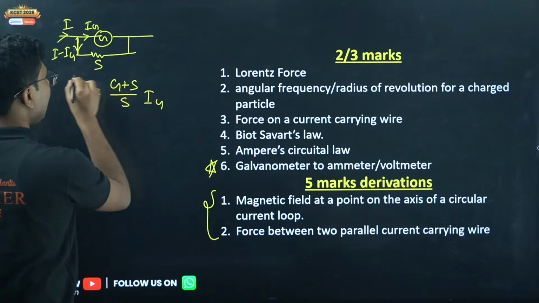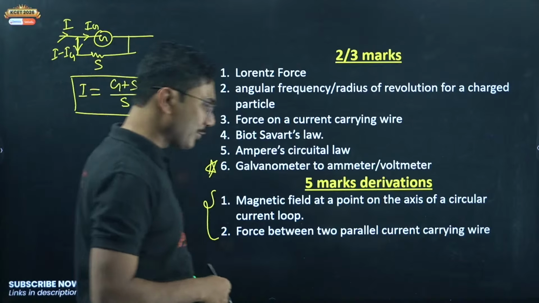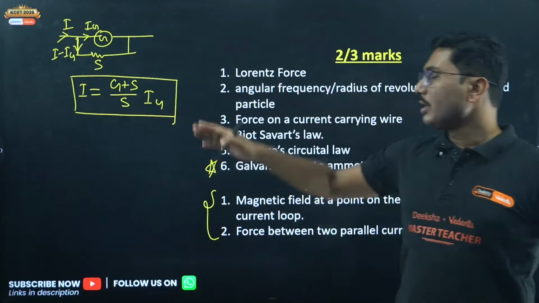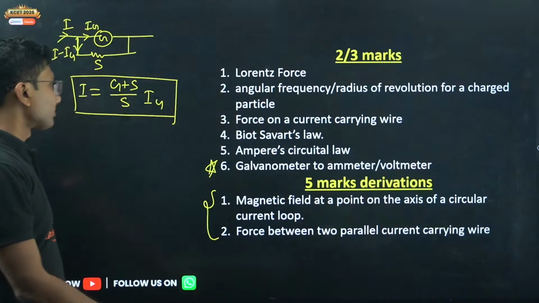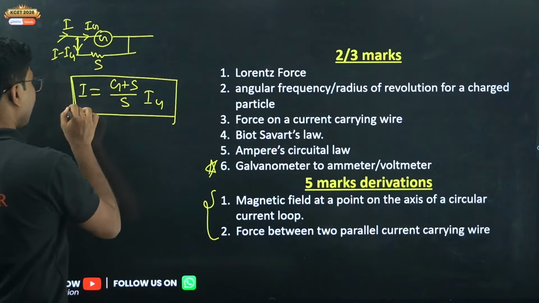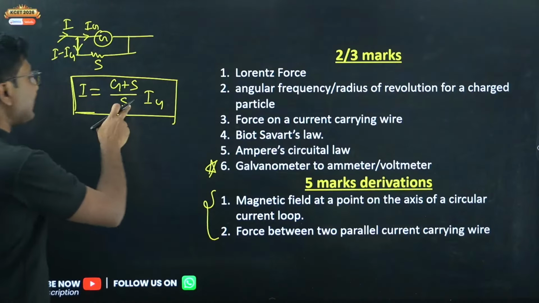Now Ig is the maximum galvanometer current. If you know it, then you can calculate the actual current that is passing through the galvanometer, the actual current that is shown in the meter. Okay, that's how the galvanometer is calibrated.